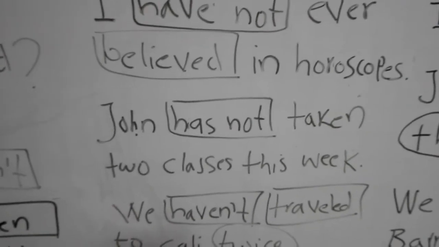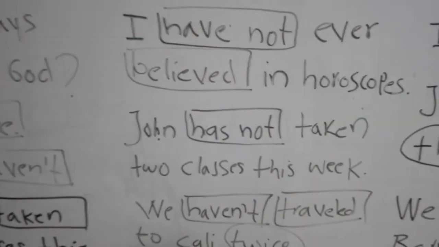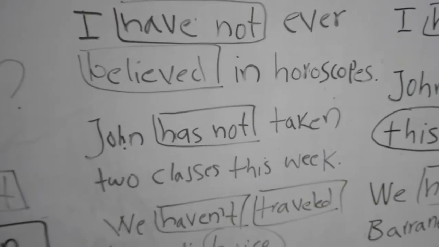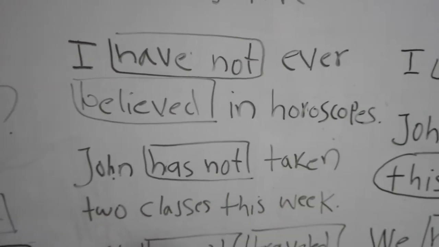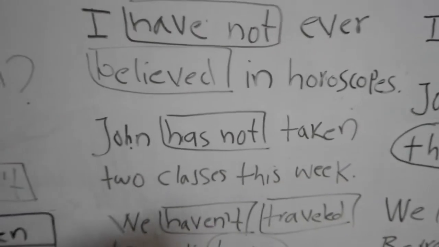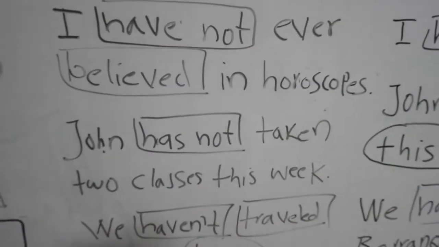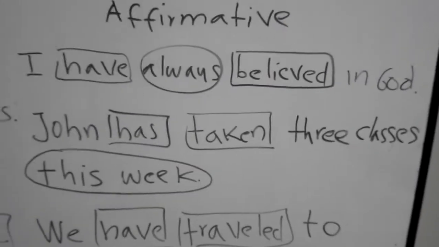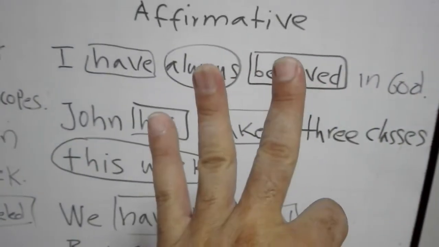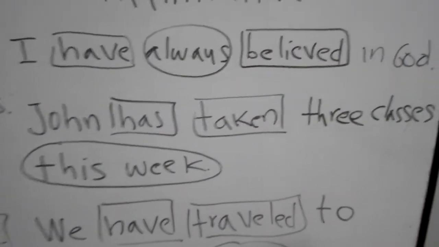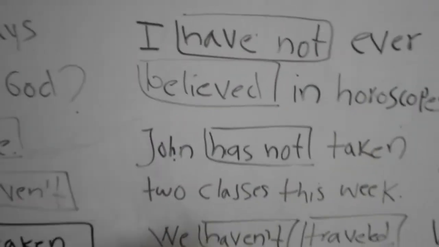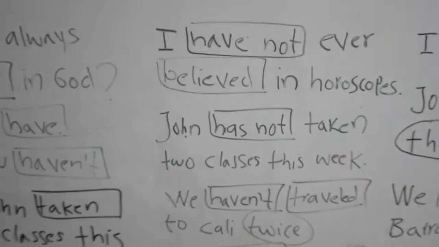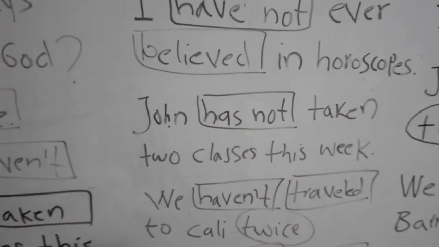John has not, okay? I am denying the auxiliary. So in this case, I say John has not taken, again, the past participle of the verb take. John has not taken 2 classes this week, you know? Remember, in the affirmative, we say John has taken 3 classes, okay? This is the affirmative. John has taken 3 classes this week. So, to make it negative, we say John hasn't taken 2 classes, okay, this week.